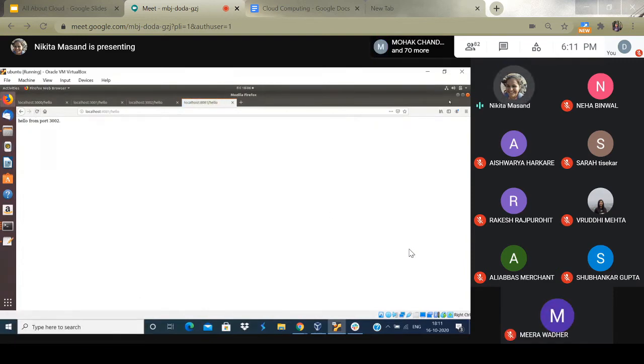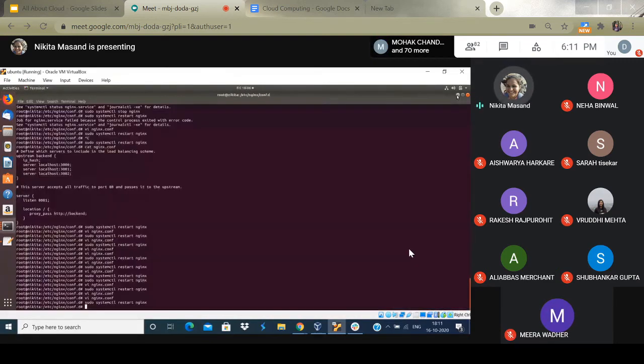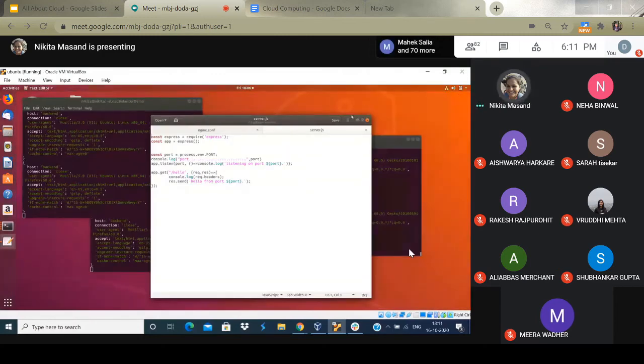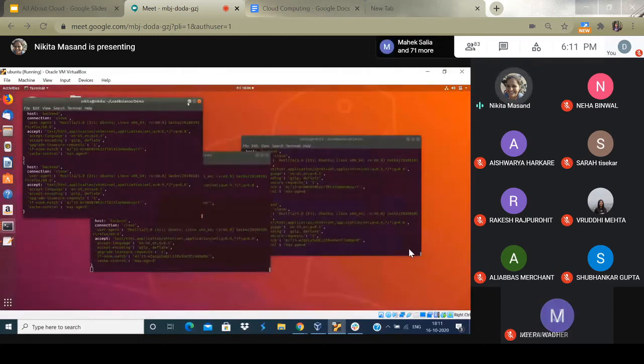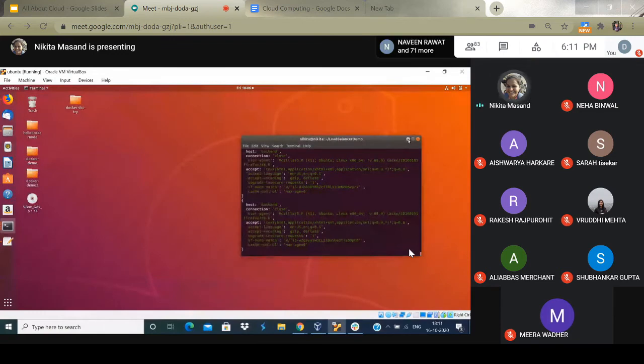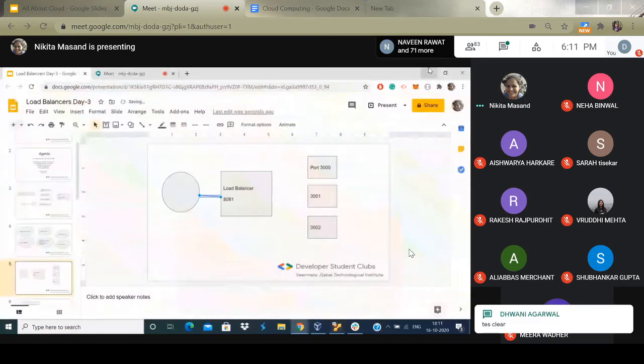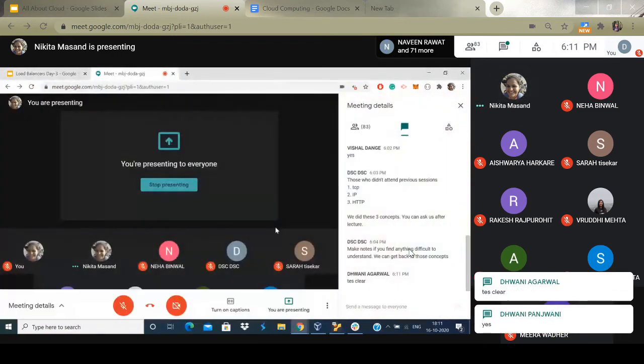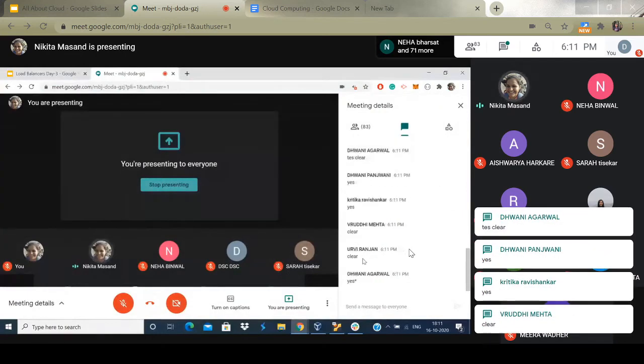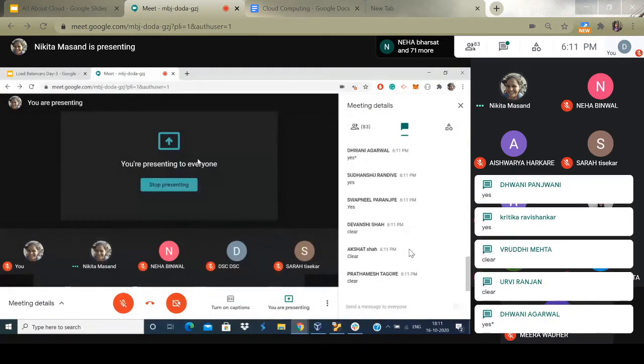So this was a very small demo of how a load balancer sends the request. Can you please tell me if this was clear to everyone or any doubts, so that we can move ahead? Yes, clear. Okay, clear. Clear meaning the concepts. Okay, clear.